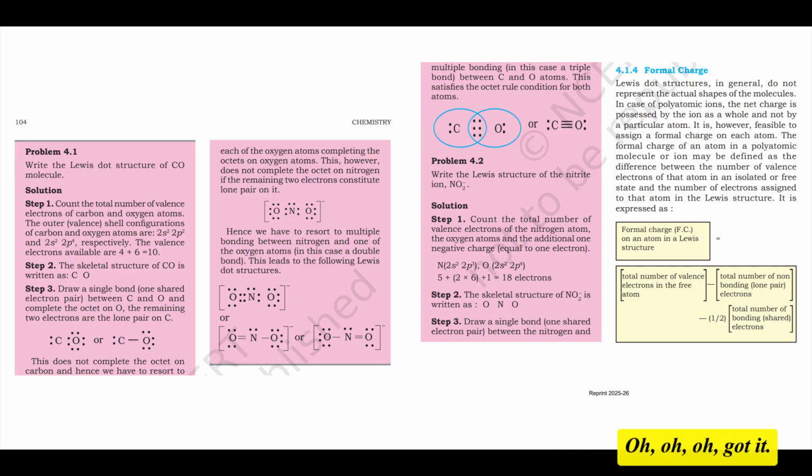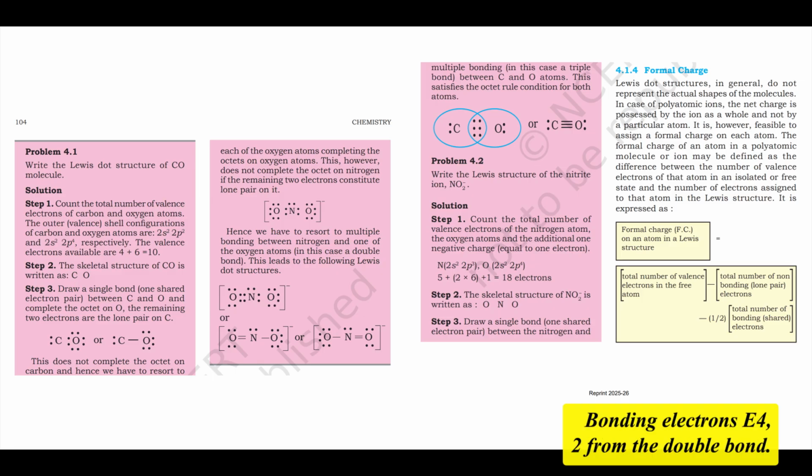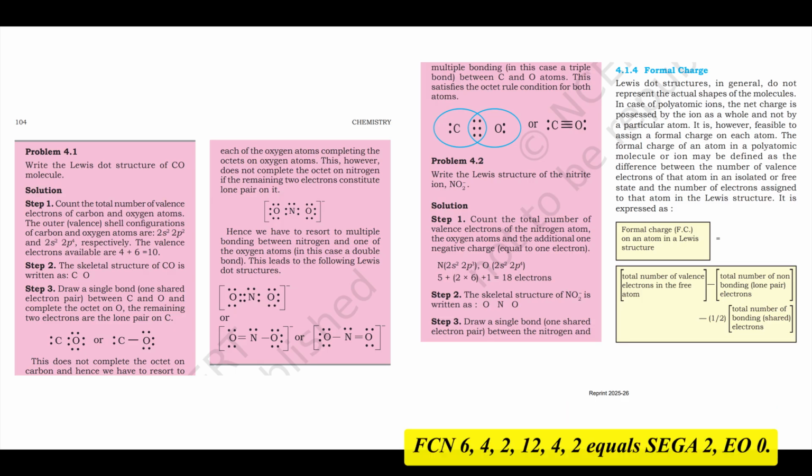O=O-O. Oh, got it. For O1, left, double bonded. Valence electrons equals 6. Lone pair electrons equals 4. Bonding electrons equals 4, 2 from the double bond. FC on O1 is 6 minus 4 minus 2, which is 12 minus 4, minus 2 equals 0. Okay, 0 on the first oxygen.